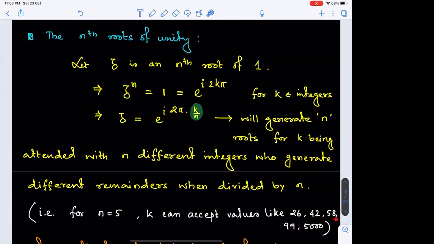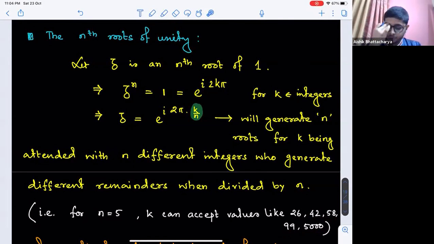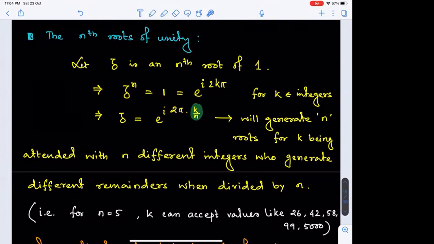For this one, remainder 3. For 99, remainder 4. And obviously for the last one, remainder 0. So trying out values of k in different modulo n categories means that. But these are random trials. You can think of some other numbers.